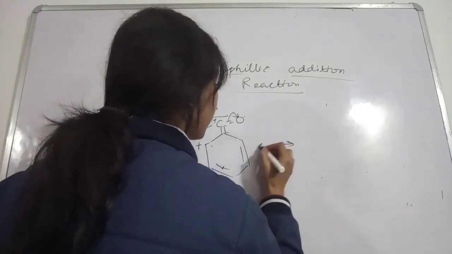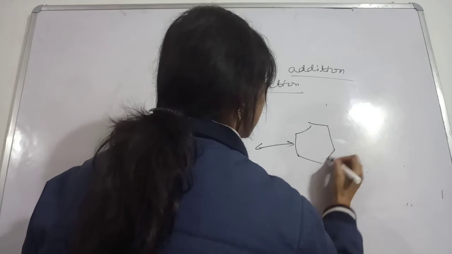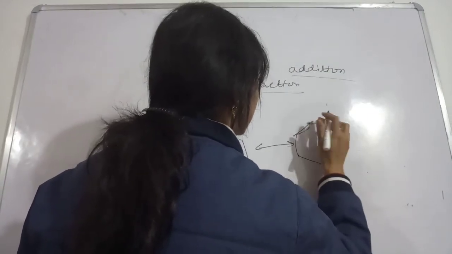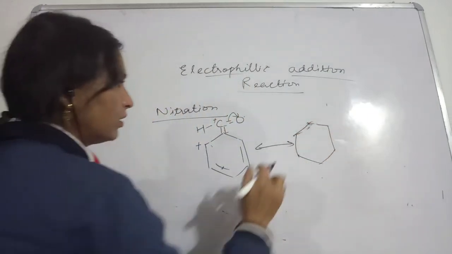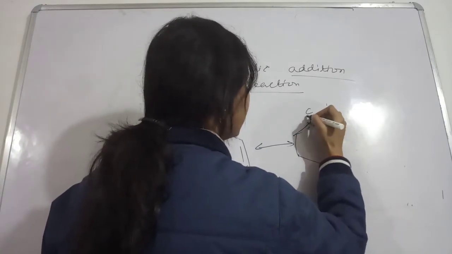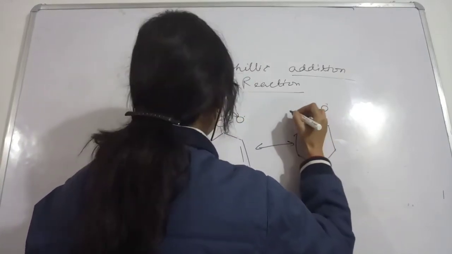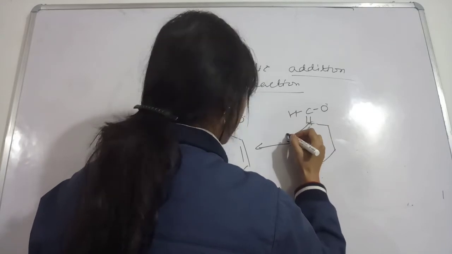See, okay, so in this case this carbon makes a double bond, then this hydrogen, then this positive charge.